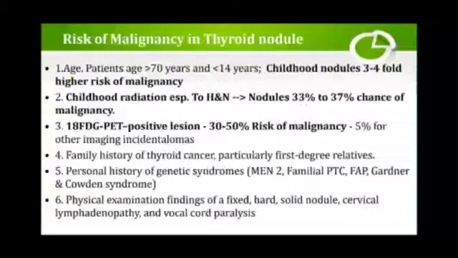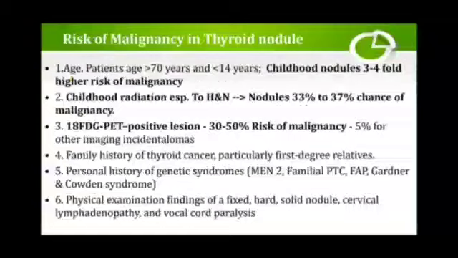Other than that, 18 FDG PET positive lesions carry up to a 30 to 50% risk of malignancy, and 5% for other imaging incidentalomas. Other risk factors are a family history of thyroid cancer, particularly in first degree relatives, and a personal history of genetic syndromes, that is MEN2 and familial papillary thyroid cancer, FAP.